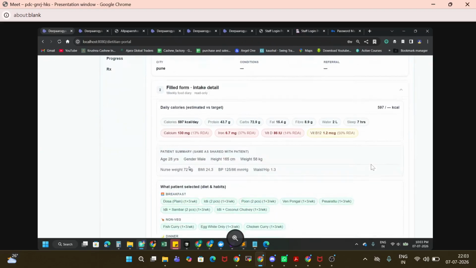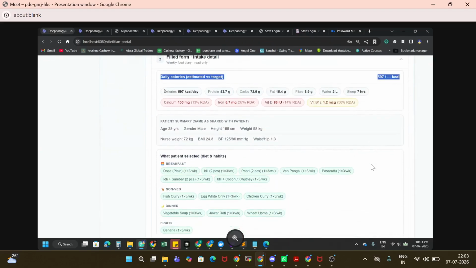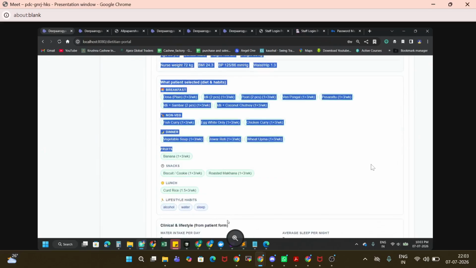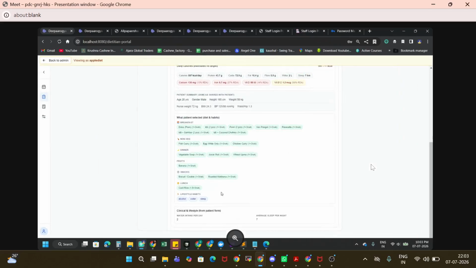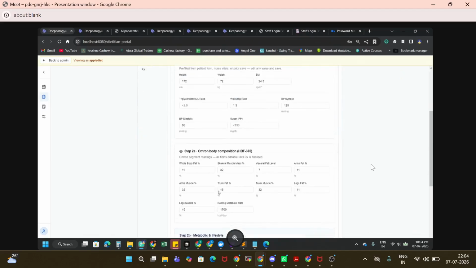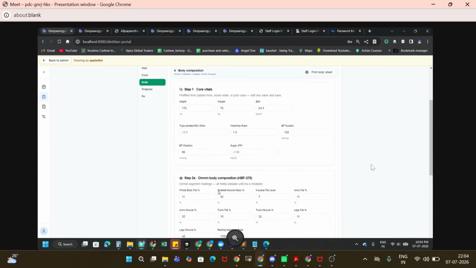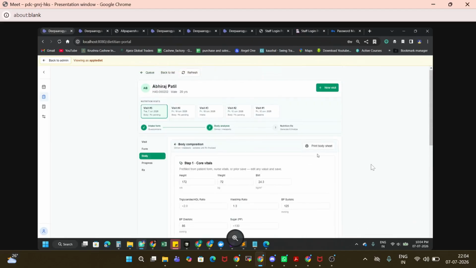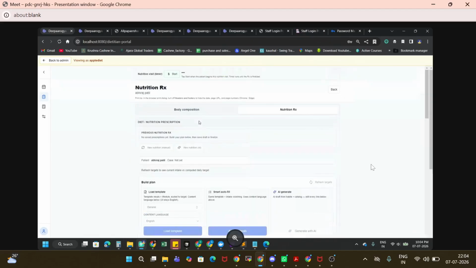So we can check all the information, and we are passing all this information to our AI agent to generate a diet plan. Okay. Now again we have, as I said, body composition analysis. Let me show you how it looks. This information is filled by the nurse or nutritionist. Okay,